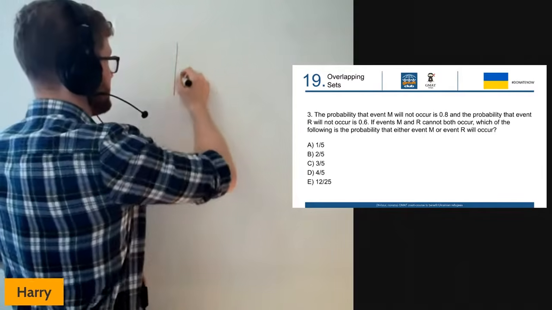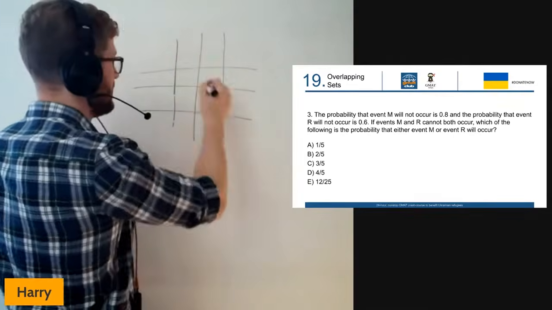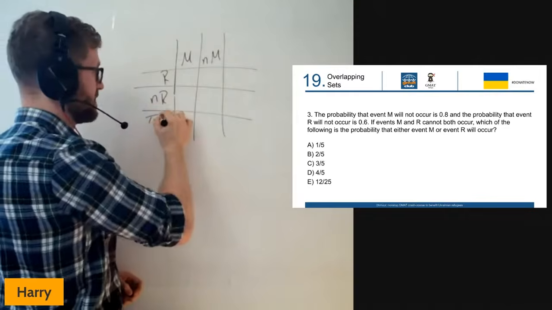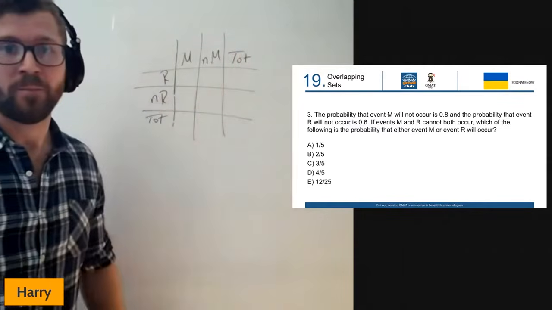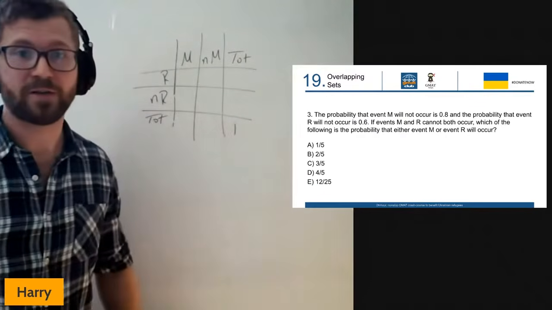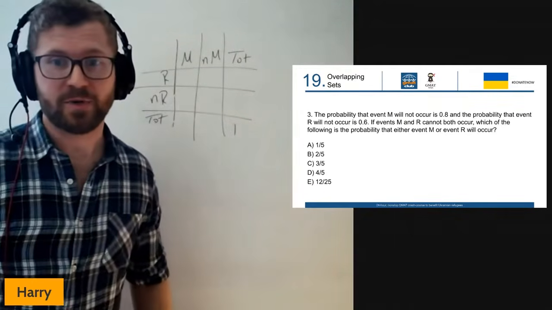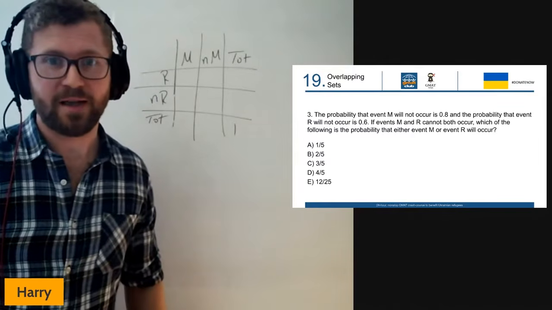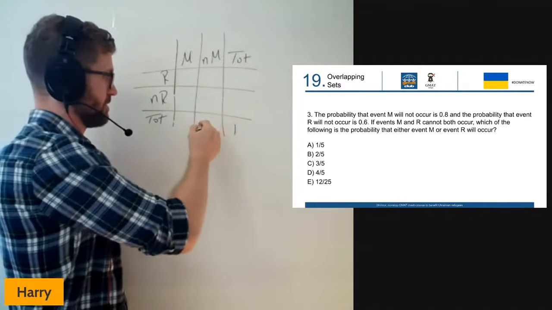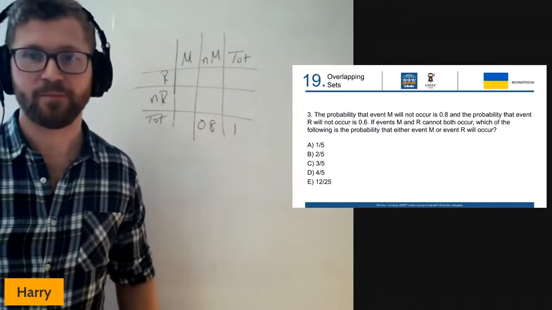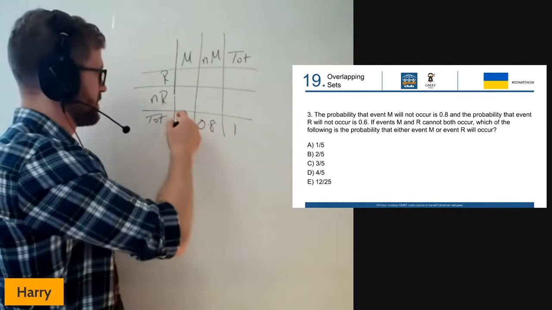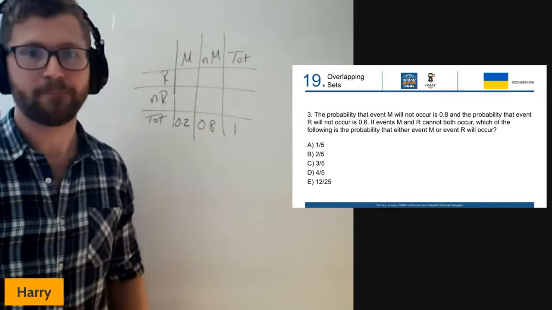So again, I'm going to get this table up here. We've got event M, not M, R, not R, and our totals. Probabilities always add up to 1, so let's put 1 in the bottom right corner. We're told the probability that event M will not occur is 0.8, so I put 0.8 down there. As we said, probabilities have to add up to 1, so the probability that M will occur is 0.2.